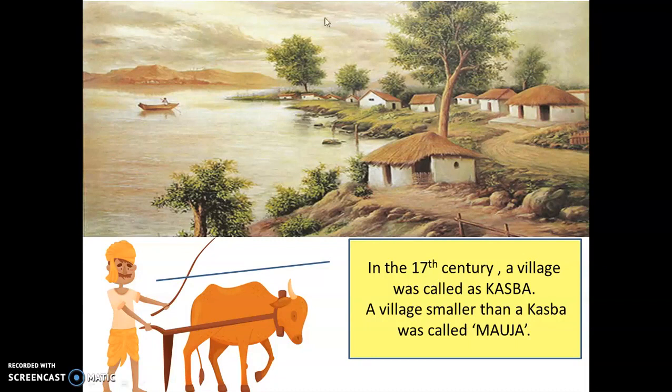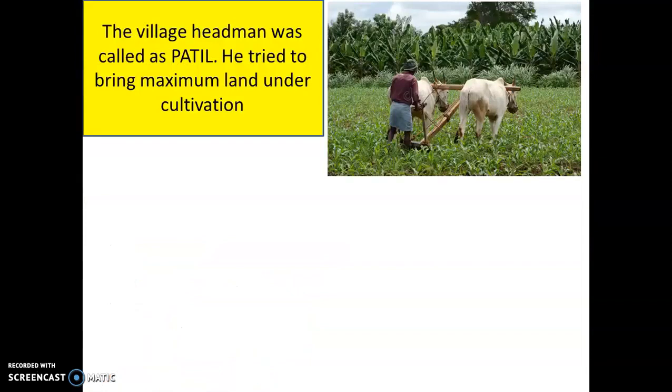So you have another picture of a village here, very beautiful, very clean, very neat, and yes, very green with a lot of trees. You also see a man with a bullock or a cow, and he has got a plough. Right, you are right. He is a farmer. Farming was the chief occupation of people in the 17th century in Maharashtra and also in other parts of India.